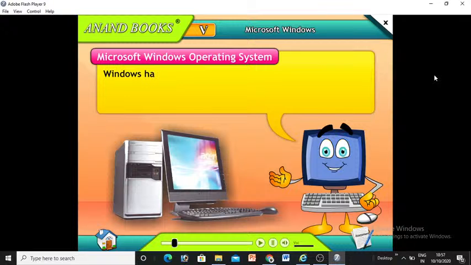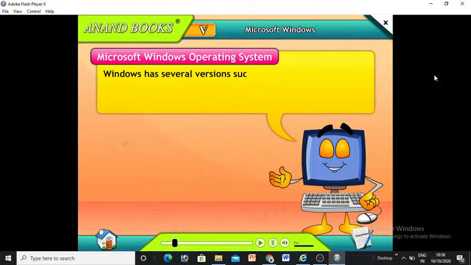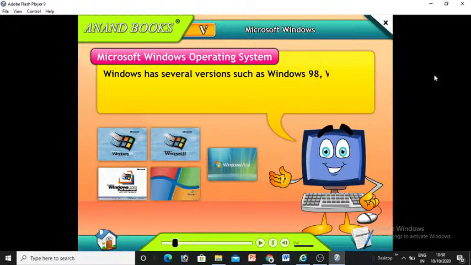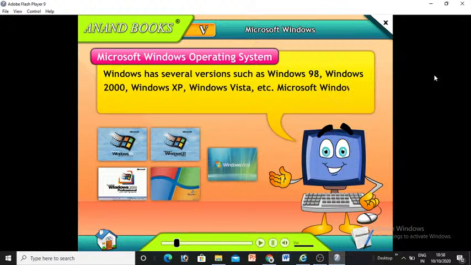Windows has several versions such as Windows 98, Windows 2000, Windows XP, Windows Vista, etc. Microsoft Windows 7 is the latest version so far.